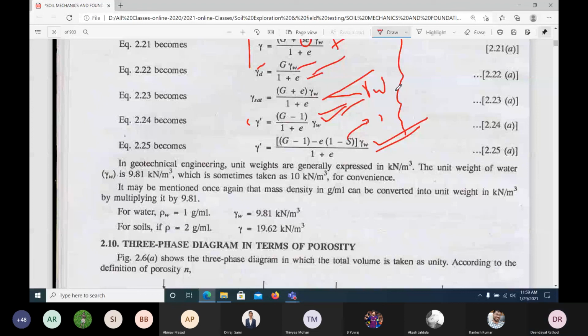Yes, sir. Following. These are not very difficult. You just need to spend some 10-15 minutes. These are very, very important equations. You can easily become familiar with these equations.